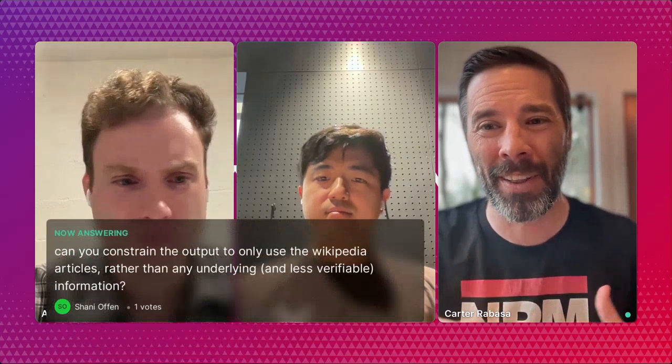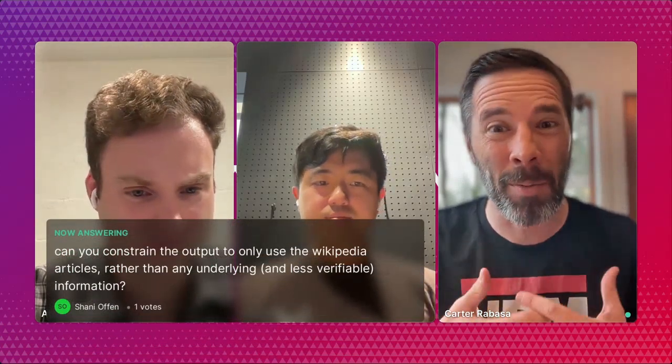We're getting to the end of the hour, so I think we're gonna start to wrap things up. I did want to get to a few of folks' questions. One question that Shani asked is, can you constrain the output to only use Wikipedia articles, as opposed to the underlying information that the LLM was trained on?